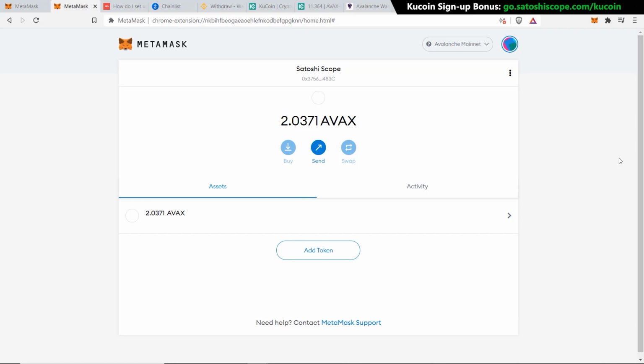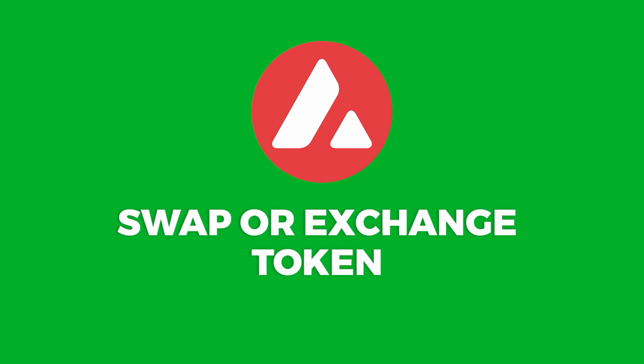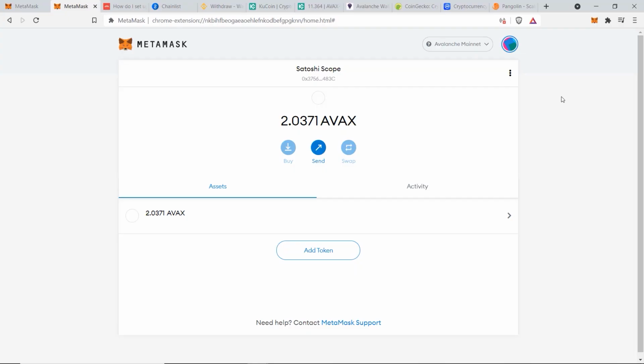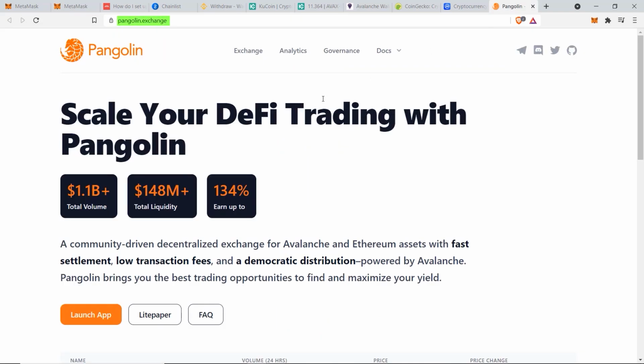So now that you have some AVAX in your account, the next step is to go and make some swaps and buy some other tokens on the Avalanche network. And we can do that by going to Pangolin.Exchange. This is one of the main exchanges right now on the Avalanche network. So we'll click on Launch App.